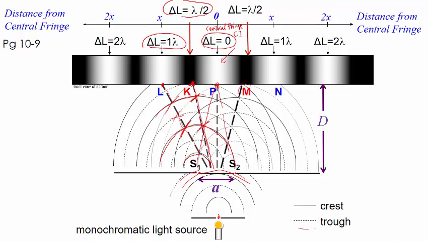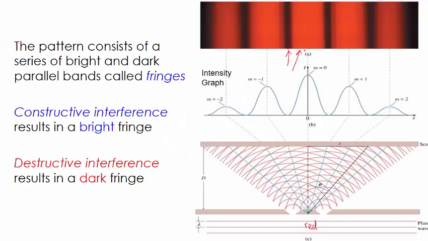Similarly for M, you can see the path difference is half a lambda, therefore it must be destructive interference, so a dark fringe. And here, constructive interference, where path difference is 1 lambda, so this is a bright fringe. The center part is bright, so there's constructive interference, and the dark spot is destructive interference. Why it appears red is obviously because we use a red light.